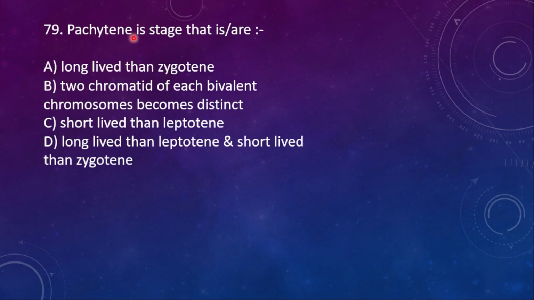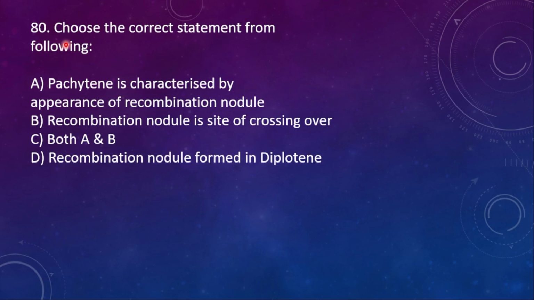79. Pachytene is a stage that is or are A. Long-lived than zygotene, B. 2 chromatids of each bivalent chromosome become distinct, C. Short-lived than leptotene, D. Long-lived than leptotene and short-lived than zygotene. Here the right option is A. Long-lived than zygotene.